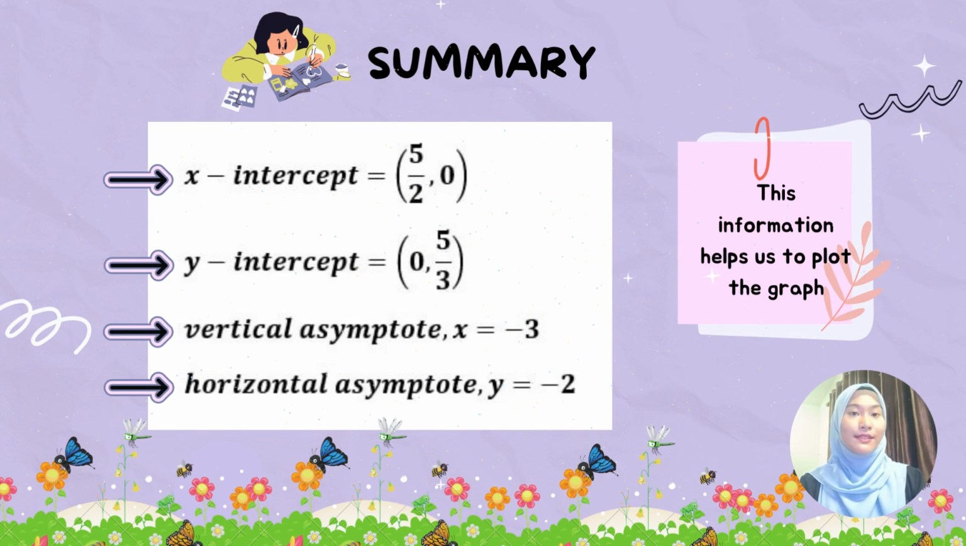Here is the summary of the answers we got. First, the x-intercept, which is the coordinate (5/2, 0). Next, the y-intercept, the coordinate (0, 5/3). Then the vertical asymptote is x equal to -3 and the horizontal asymptote is y equal to -2. With all the information we got, we can sketch the graph, so please stay tuned on this video because we will teach you how to sketch the graph easily.